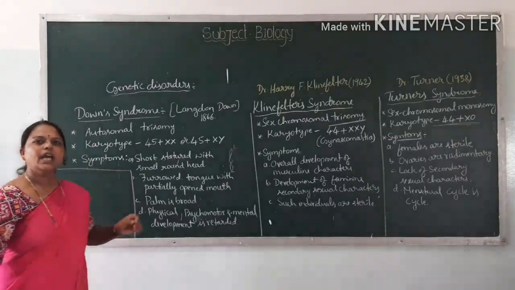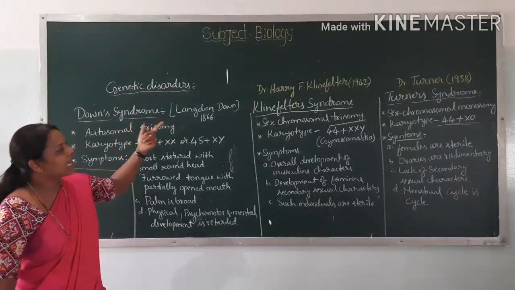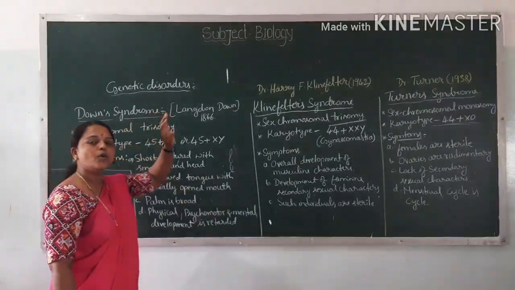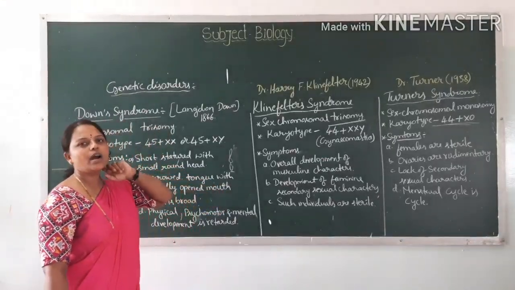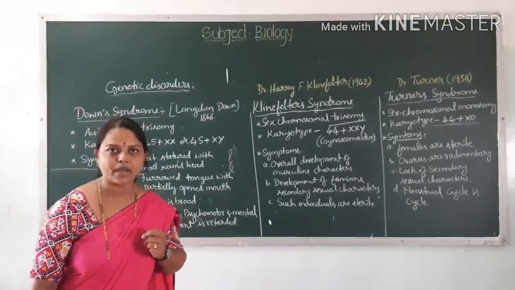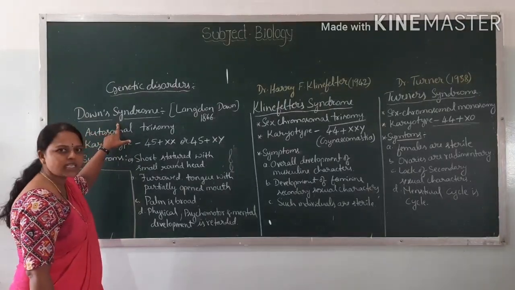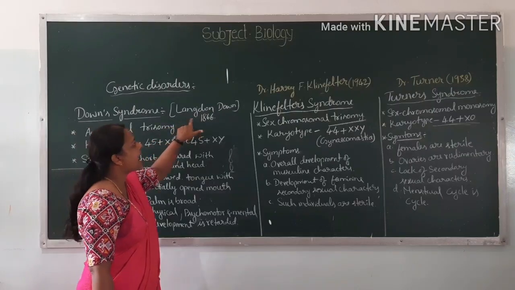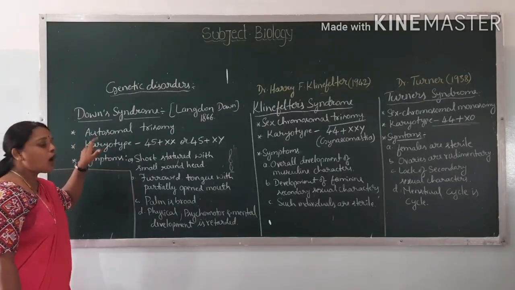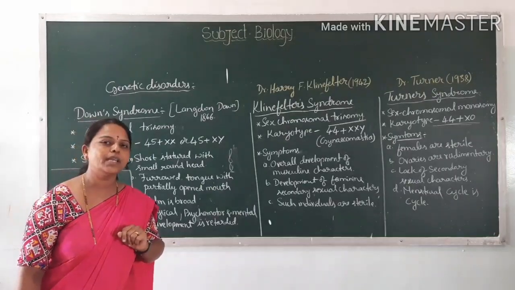Next we shall move on to chromosomal disorders like Down syndrome, Klinefelter syndrome and Turner syndrome. These three are chromosomal disorders, and they also occur due to addition or deletion in the chromosome number. First we shall move on to Down syndrome. Down syndrome was first discovered by a scientist called Langdon Down in 1866, and it is an autosomal trisomy. This disease is characterized by autosomal trisomy.